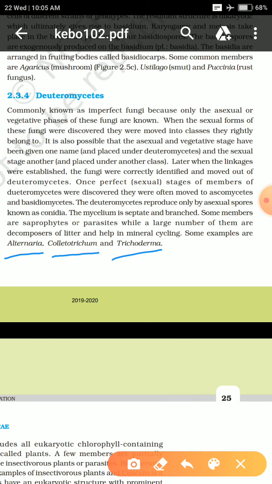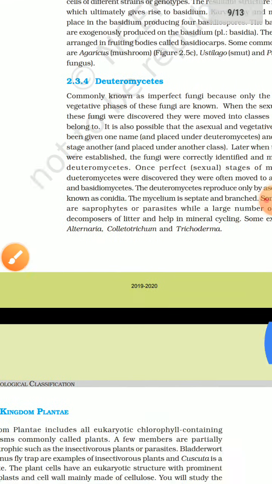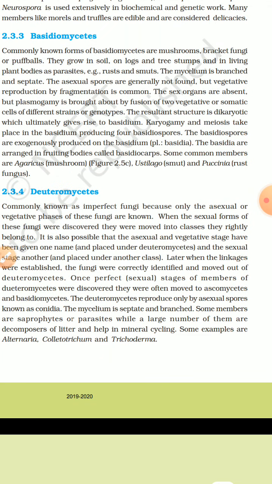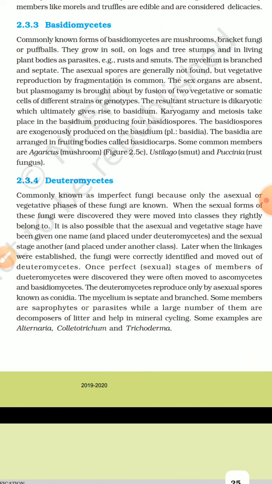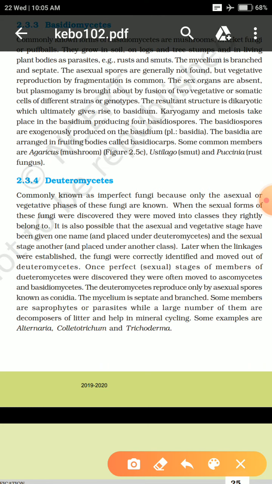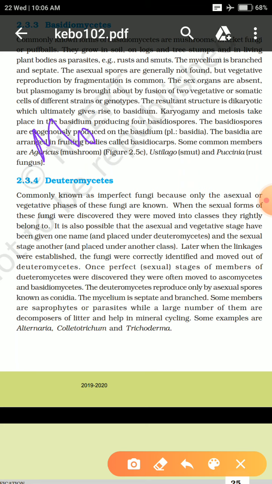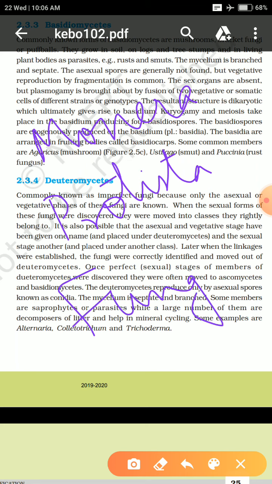Okay, so this is about the kingdom Fungi. I think the chapter is short, so it will be completed in the next class. I hope you understood the concepts. Three main kingdoms we had studied in this chapter: Kingdom Monera, Kingdom Protista, and now in today's class we had completed Kingdom Fungi.